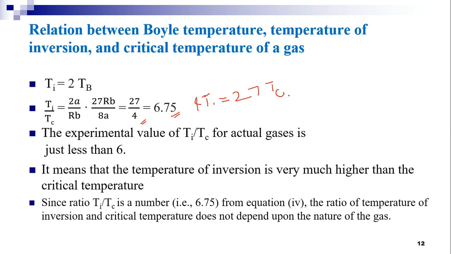Since the ratio Ti by Tc is a number, that is 6.75, from the above equation 4, the ratio of temperature of inversion and critical temperature does not depend upon the nature of the gas. And this is about the relation between Boyle temperature, temperature of inversion and the critical temperature of a gas.